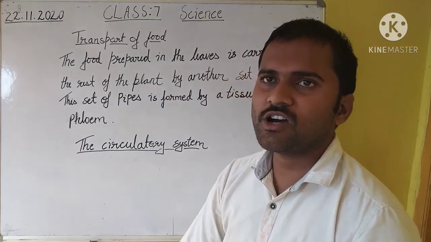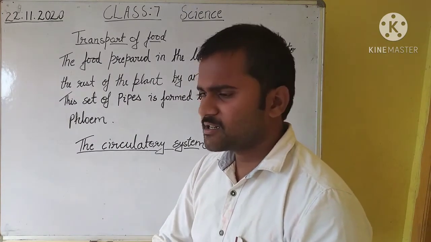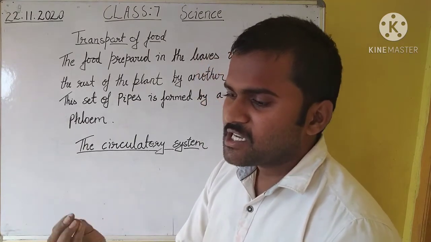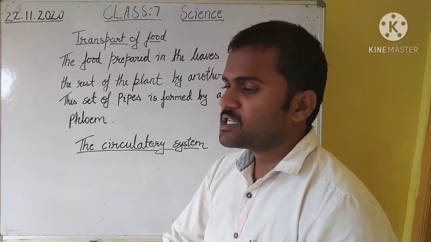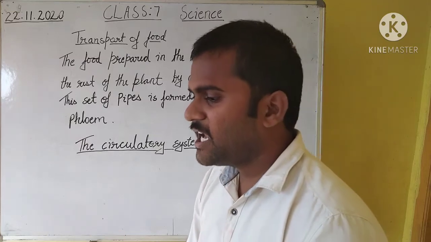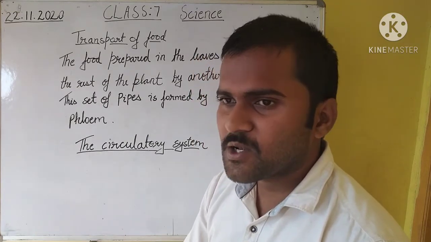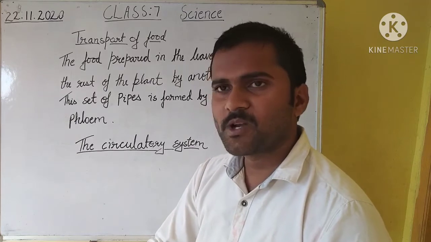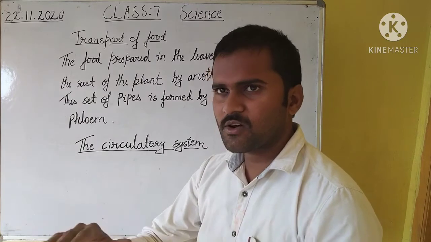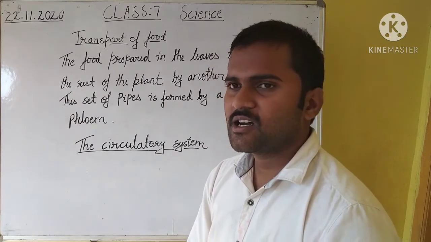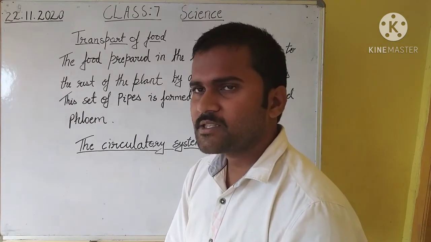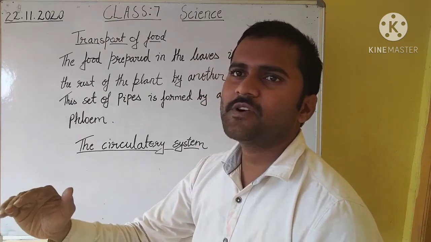You know very well that the waste materials, deoxygenated gases and digested foods are all carried from the body with the help of blood, and the blood flows through the blood vessels, in which the blood continuously flows.